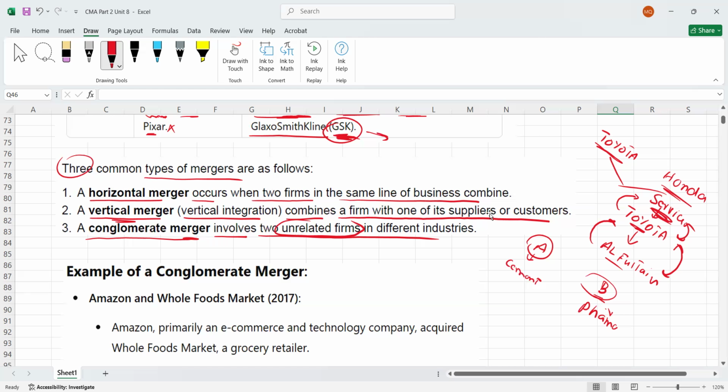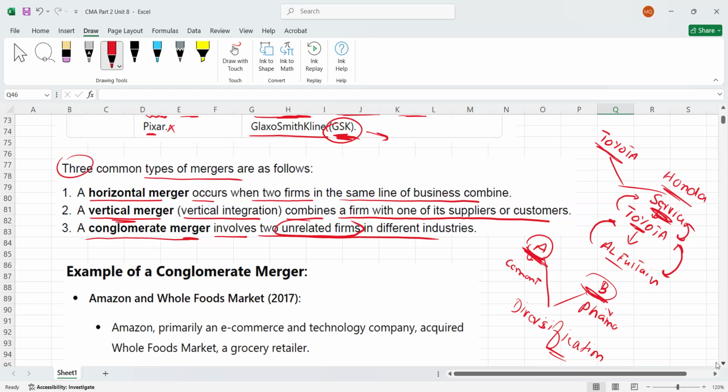By the way, guys, once conglomerate mergers happen, what will happen actually? Their purpose is to diversify. Diversification is their purpose, right? Diversification means what? They want to diversify their investment. So they want to reduce their risk, you can say, right? Because maybe in a certain situation, if the cement sector is underperforming, the pharmaceutical sector might perform well. So gain on one side can net off the loss on the other side. So this is what is called conglomerate merger.